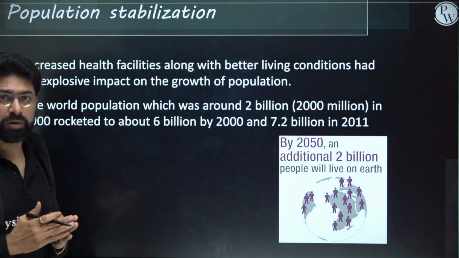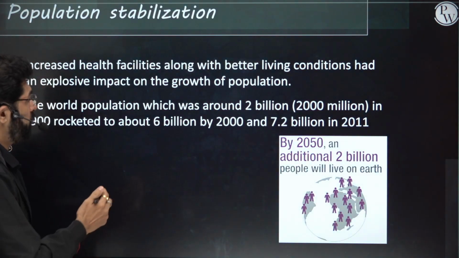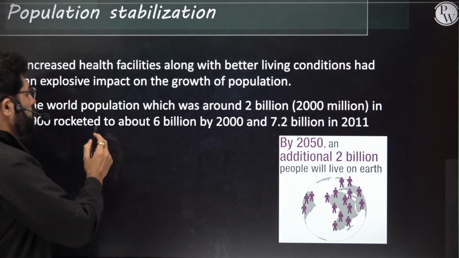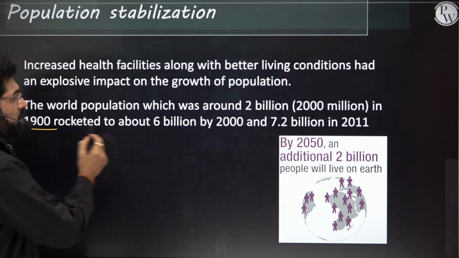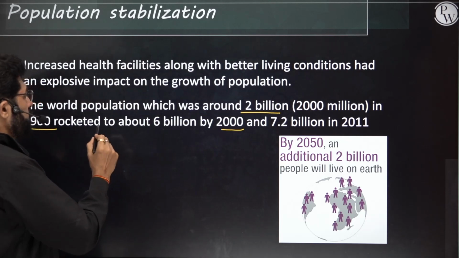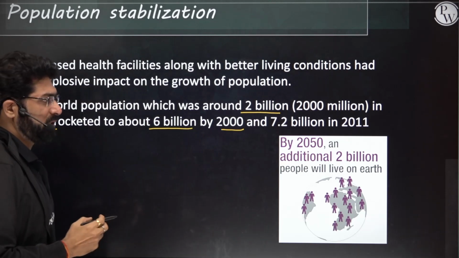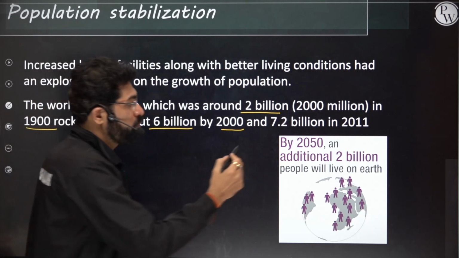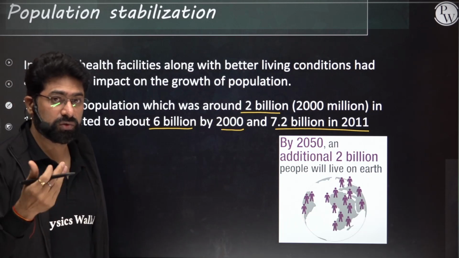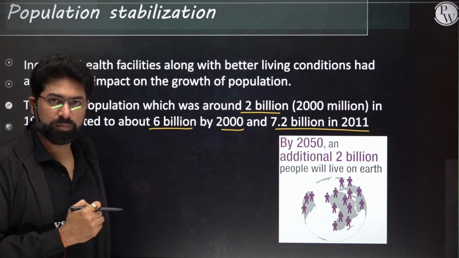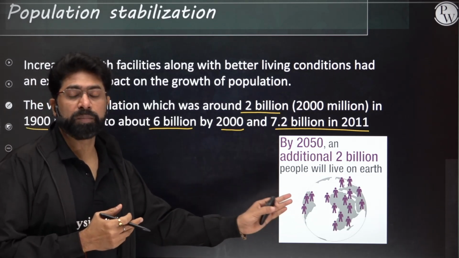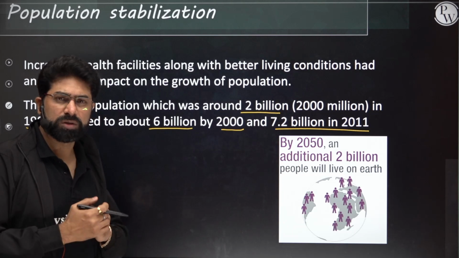The world population in 1900 was 2 billion, but in 2000 it became around 6 billion, and 7.2 billion in 2011, and now it is around 9.3 or 9.5 billion almost. And again, it's going to add around 2 billion more people by around 2050. So this can lead to havoc.